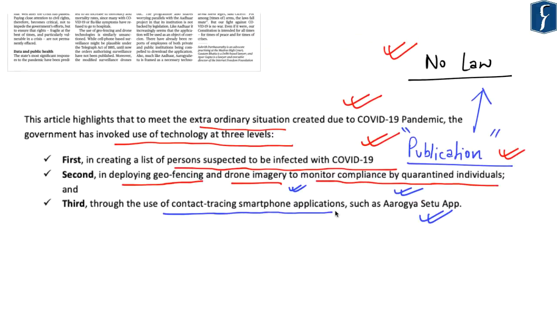So overall, this article says that the government is using technology at three levels, and at all these three levels, it is not sanctioned by any law. So the government needs to come up with legislation so that their use of technology for surveillance purposes for the COVID-19 virus becomes legally sanctioned or legally viable.